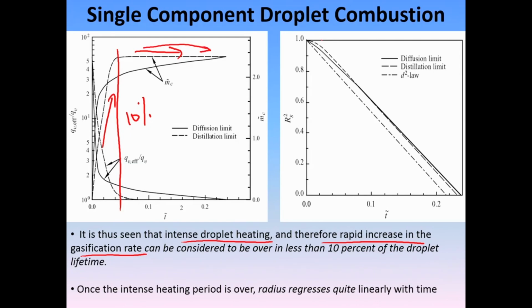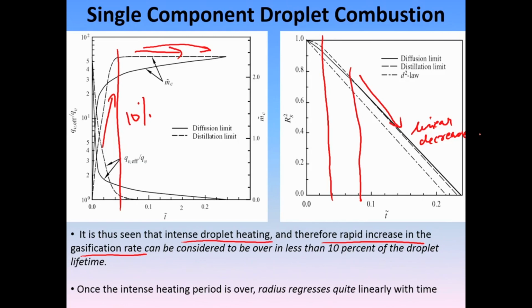And this is also seen in the diameter regression plot. You can see that the droplet, actually this is the line, from this point onwards there is a very linear decrease in the droplet diameter. Do you see that? It is a linear decrease in droplet diameter pretty much after about 10% of the droplet lifetime, after that initial intense heating is over.